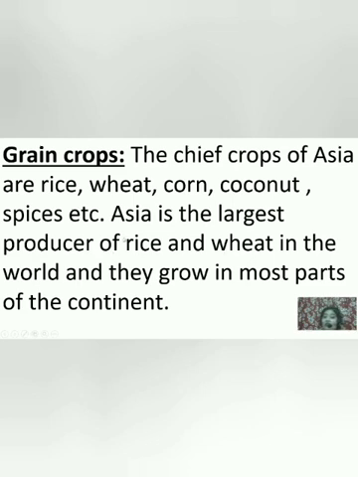Who is the largest producing country of rice and wheat? Yes, China. And as it is an Asian country, Asia is the largest producer of rice and wheat in the world, and they grow in most parts of the continent.